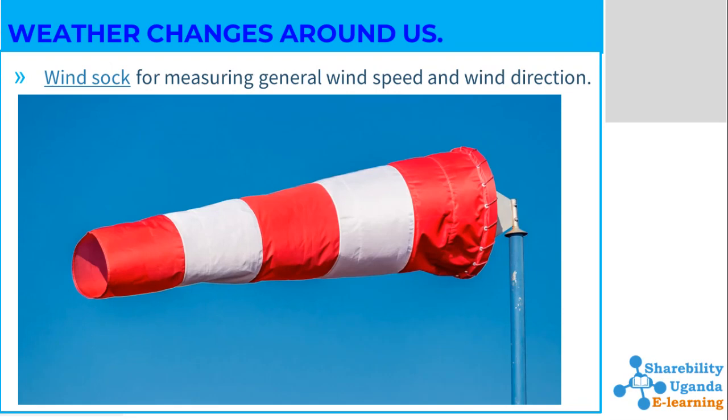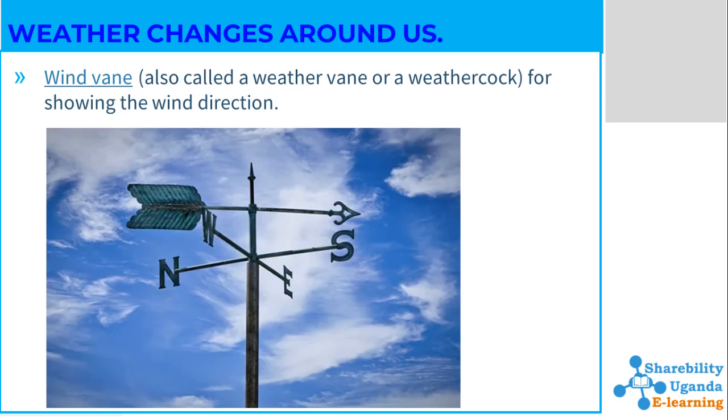Next, we shall look at a windsock. A windsock is used for measuring general wind speed and wind direction. You can see they are normally found at airports or even in schools or large compounds. They are used basically to determine wind speed, the speed at which the wind is moving, and the direction in which the wind is moving.